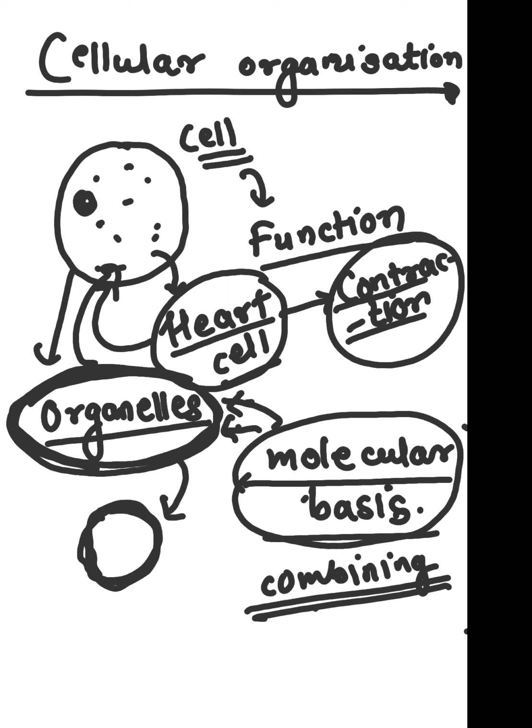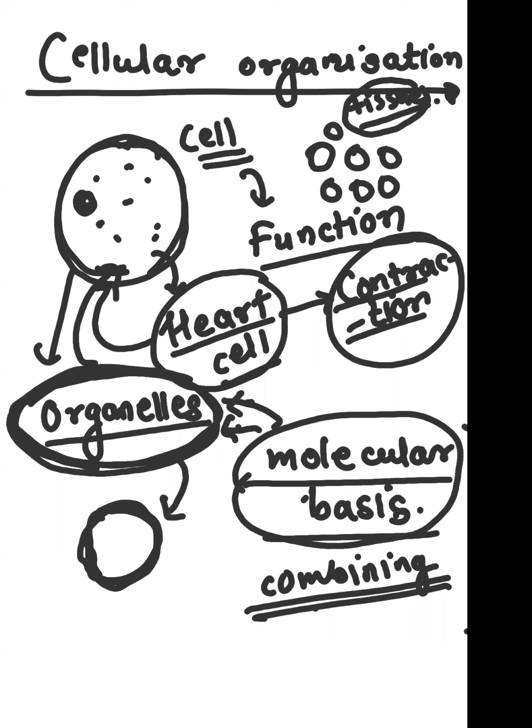Cellular organization is there. Now we have talked about one cell. Now if we talk about tissue, when we say tissue is performing function, it is because within the tissue multiple cells are there. These multiple cells are uniting together, interacting with each other and performing the function.